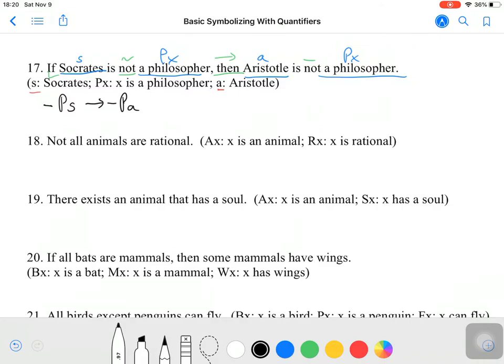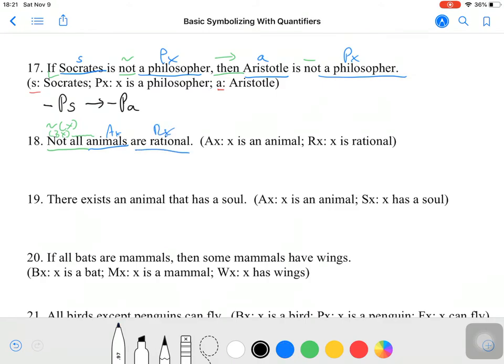Now going on to 18, what we have is not all animals are rational. So there's two ways to translate this. If you have a not all, you can translate it literally as not universal x, or you can translate as there exists an x such that something, something. Then we have two categories: the category of animals, and the category of rational beings.